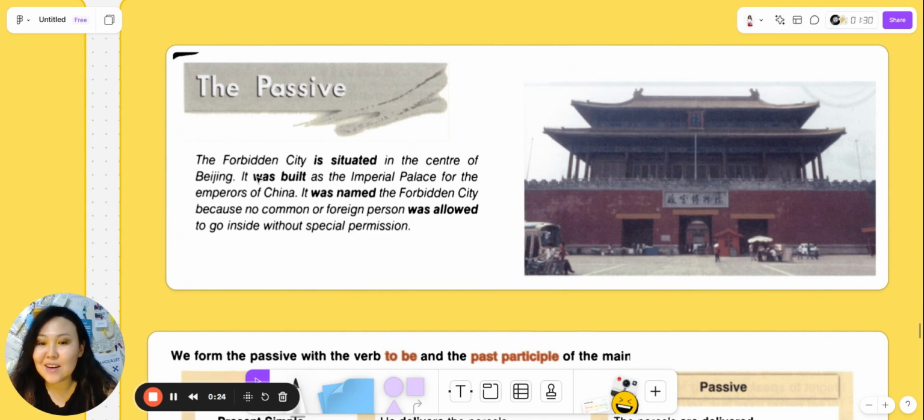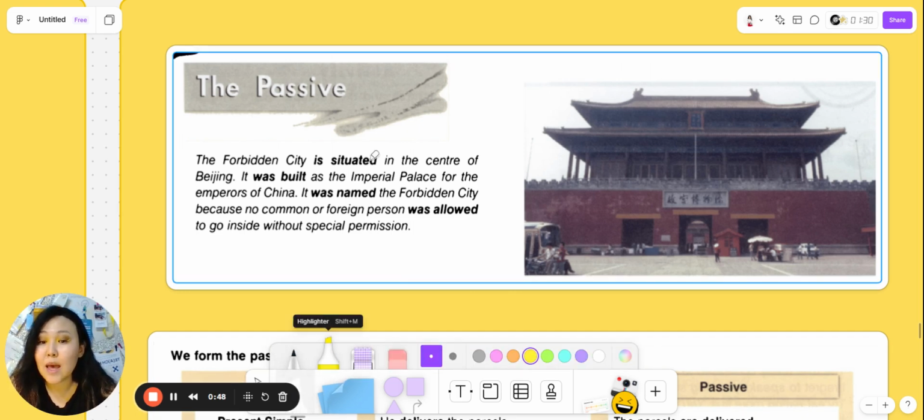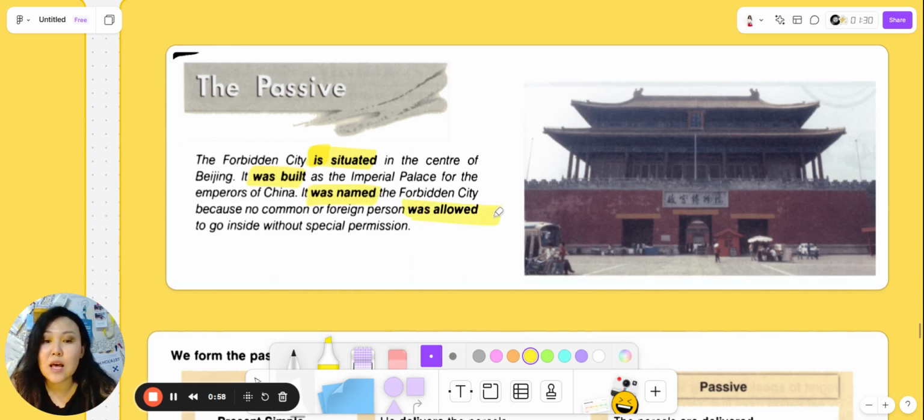The first one: the Forbidden City is situated in the center of Beijing. It was built as the imperial palace for the emperors of China. It was named the Forbidden City because no common or foreign person was allowed to go inside without special permission. So here we see some parts of these sentences in bold, and we can see that this is passive voice. Is situated, was built, was named, was allowed.